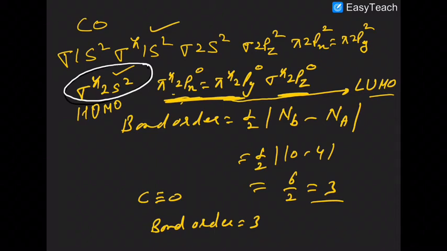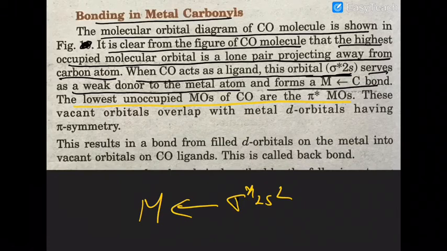So the lowest unoccupied molecular orbitals are the pi antibonding orbitals. These vacant orbitals overlap with the metal orbitals having pi symmetry. Now why does it happen? In the case of carbon monoxide, the metal exists in the zero oxidation state. So despite being in the zero oxidation state, it is able to receive the sigma antibonding 2s electrons from the carbon monoxide.